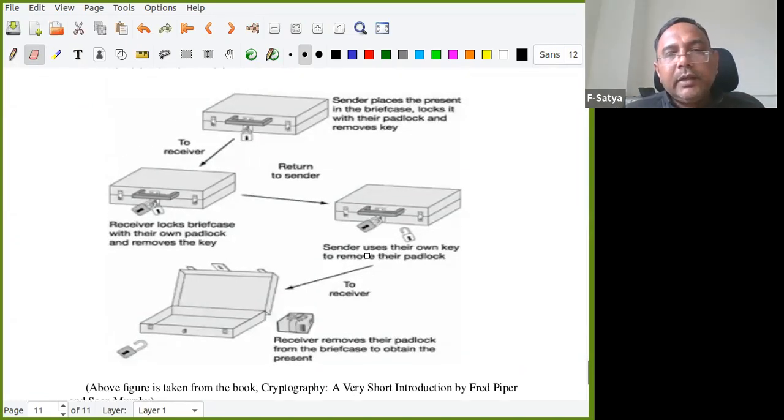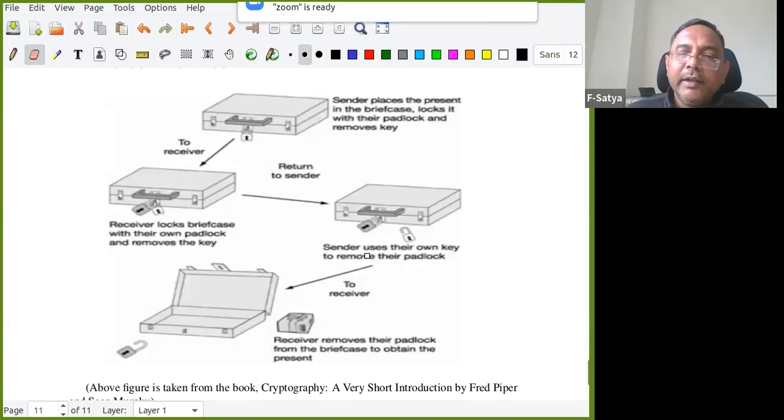So we have a sender, receiver will do. Receiver locks the briefcase with his own padlock and removes the key and again sends it to the sender. Now what will the sender do? He will remove his key, his lock.